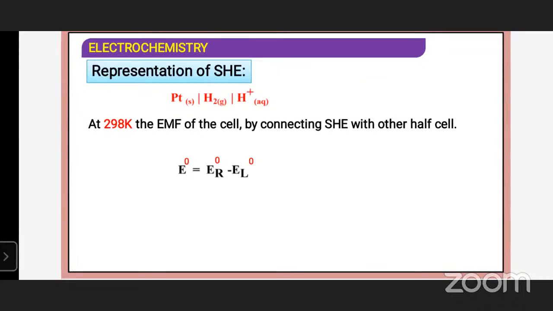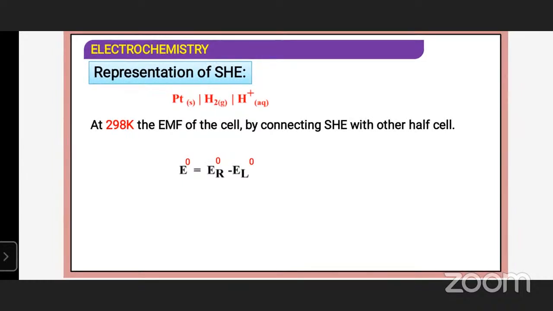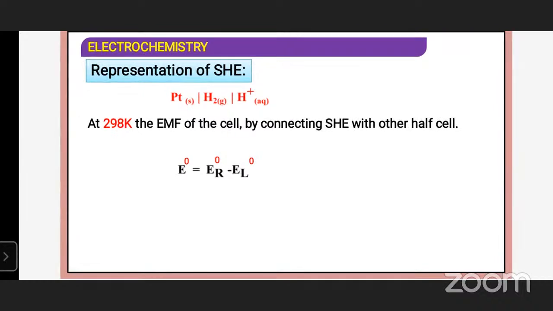For the EMF of the cell formed by connecting the standard hydrogen electrode with another half cell, E naught cell is equal to E naught right hand side (reduction) minus E naught left hand side. So at 298 Kelvin, the EMF of the cell is constructed by taking the standard hydrogen electrode as the anode reference half cell and the other half cell as the cathode.